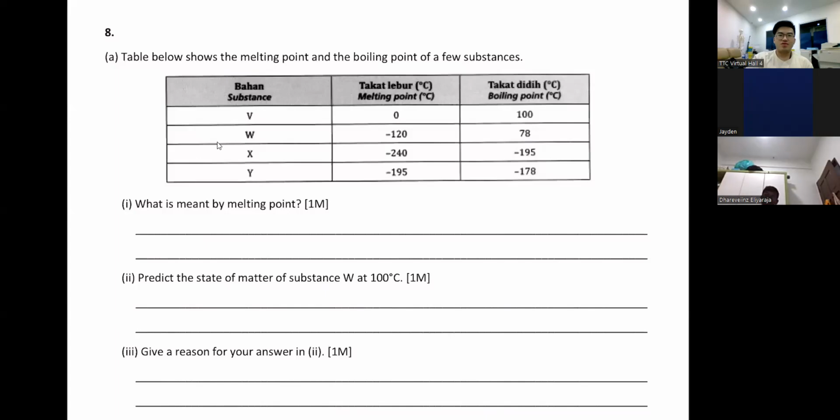Okay, here we go again. So let's look at the next question. So boiling point, melting point. Okay, so what is melting point again? Melting point is the temperature.